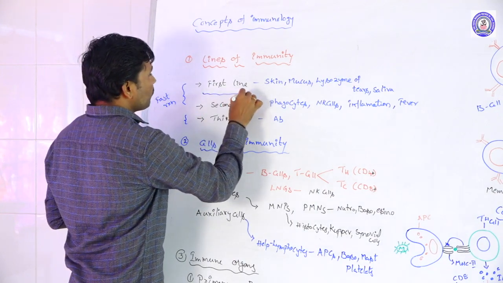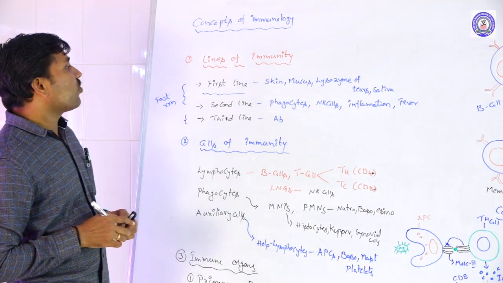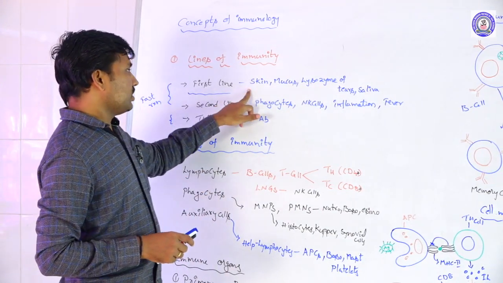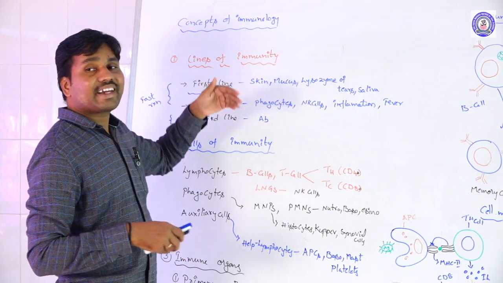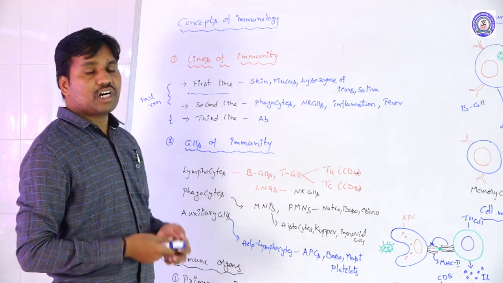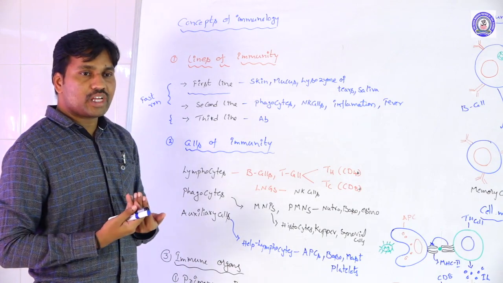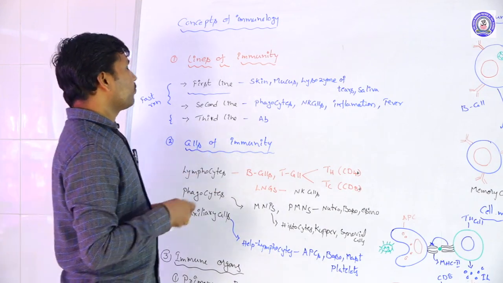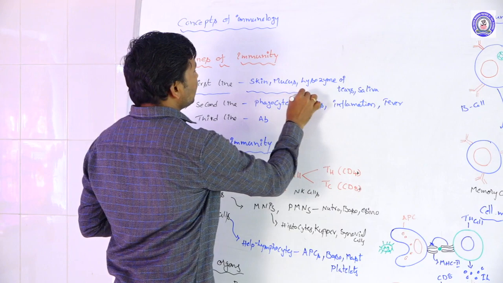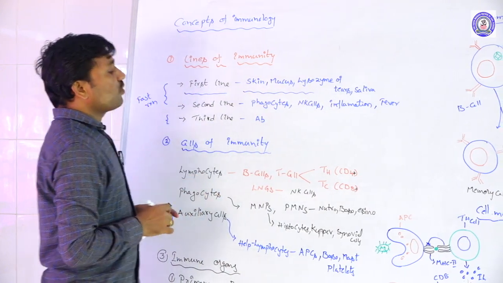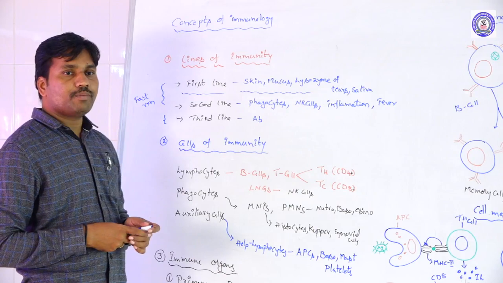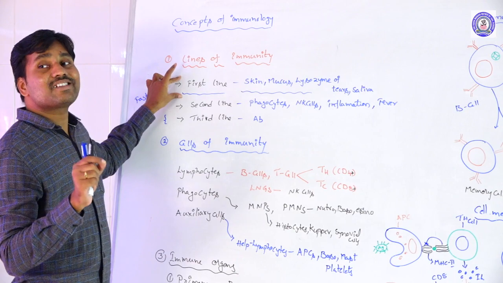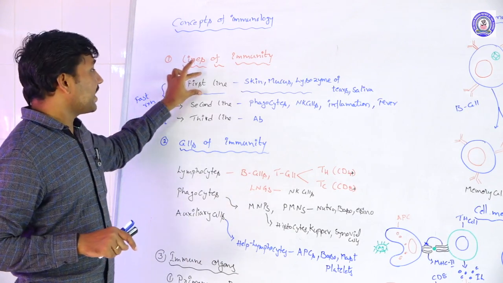Suppose pathogens like virus, bacteria, fungi, protozoans, or whatever they may be, try to enter the body, because humans are continuously exposed to these different varieties of pathogens. The first barrier system that protects our body comes under the first line of immunity. That is the first defense system.